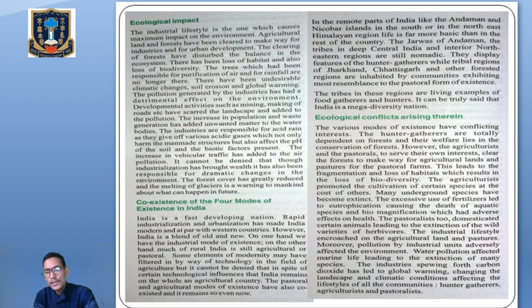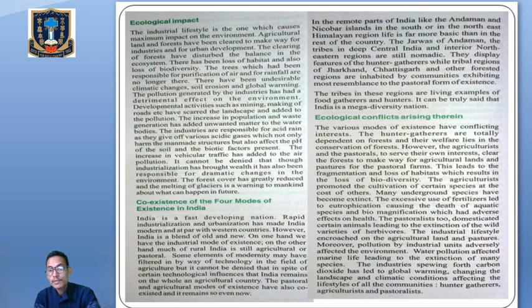So in the remote parts of India like Andaman and Nicobar Islands, in the south or in the northeast Himalayan regions, life is far more basic than in the rest of the country. The Jarawas of Andamans, the tribes in deep central India and interior northeastern regions are still nomadic. They display features of hunter-gatherers, while tribal regions of Jharkhand, Chhattisgarh and other forested regions are inhabited by communities exhibiting most resemblance to the pastoral forms of existence. So that means the agricultural mode of existence and the pastoral mode of existence can still be seen in most parts of our country.